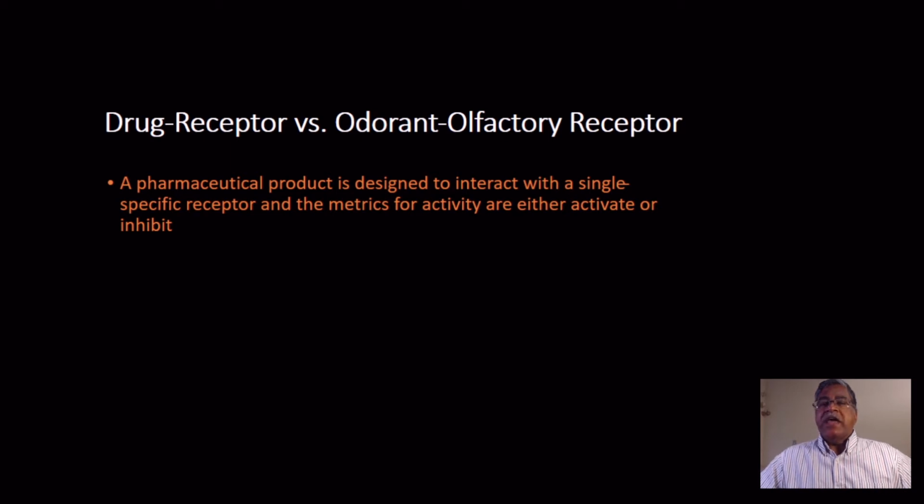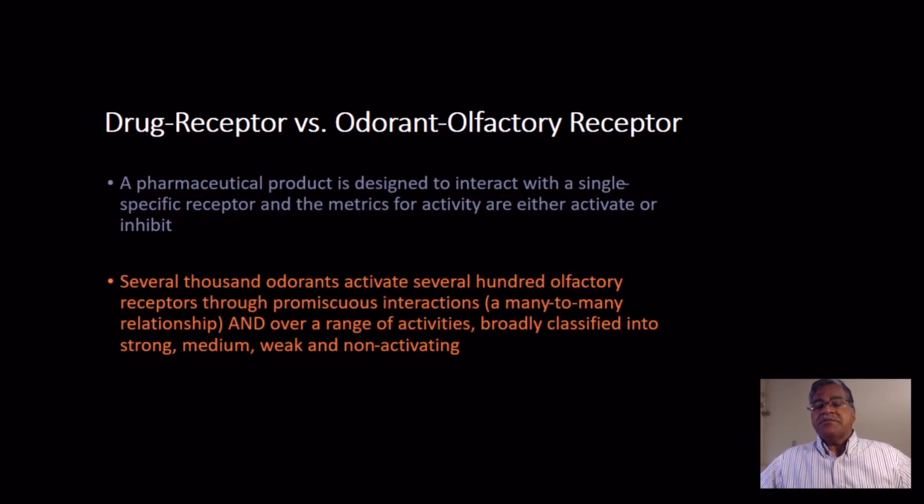So if you identify a protein receptor for a drug for a particular disease, then there is one specific receptor, and then any kind of drug design is targeted towards addressing that single receptor, and the metrics are, does it activate or does it inhibit? Is it largely pharmacophoric? Is it largely toxicophoric? In the case of olfactory receptors, these belong to superfamilies, and so we have several hundred receptors for mammalian species which interact with, activate, and perceive several thousand odorant molecules. And of course, it's a promiscuous combinatorial relationship.